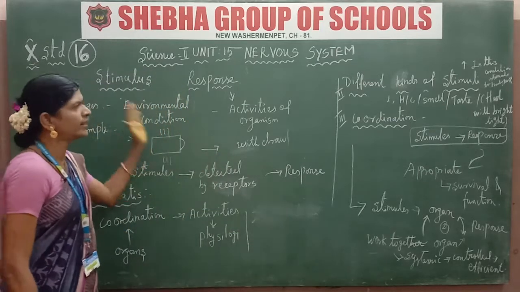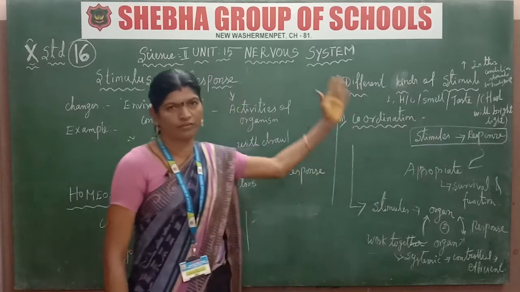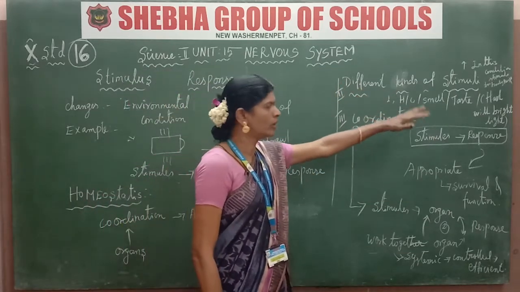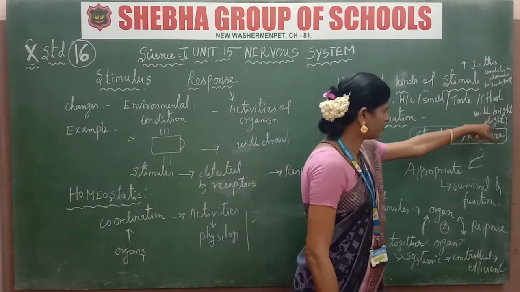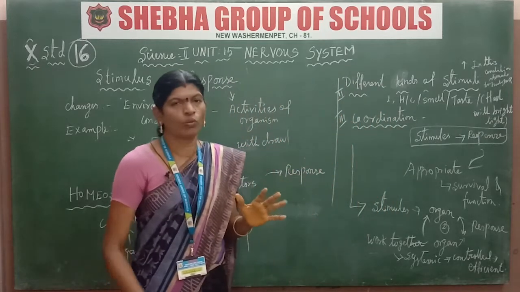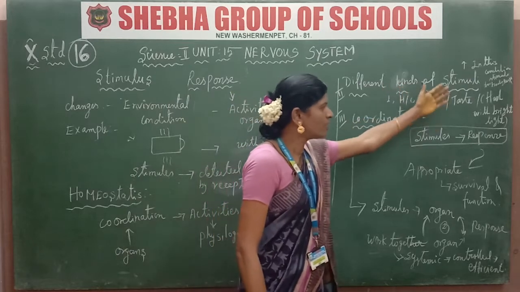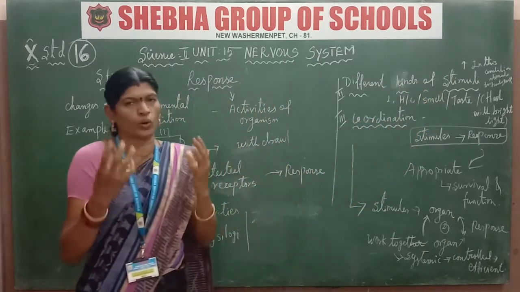Is that clear? Next, the different kinds of stimuli. What are they? Light, hot, cold, smell, taste. For example, a flash of bright light, and you close your eyes. So what will appear? That is the response to a flash of bright light: you close the eyes.